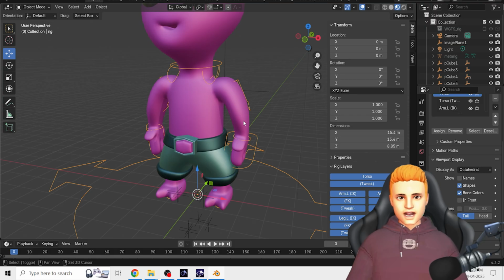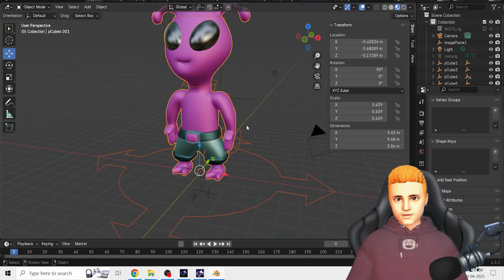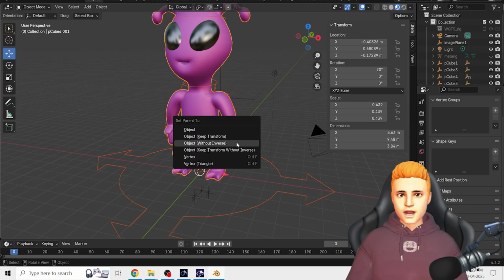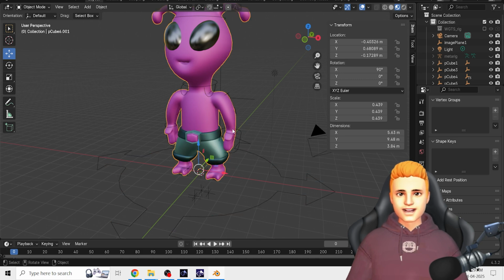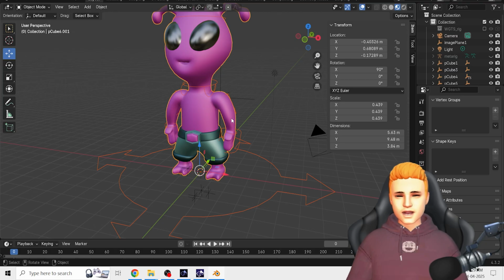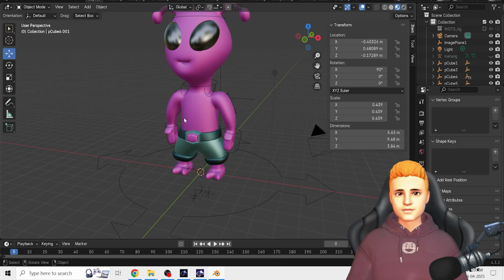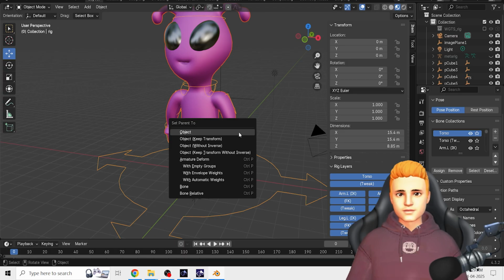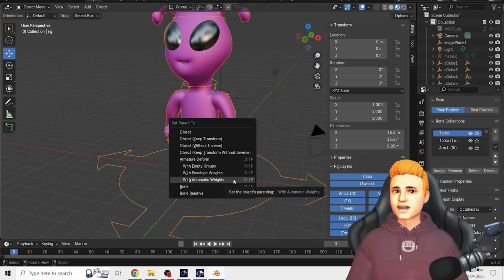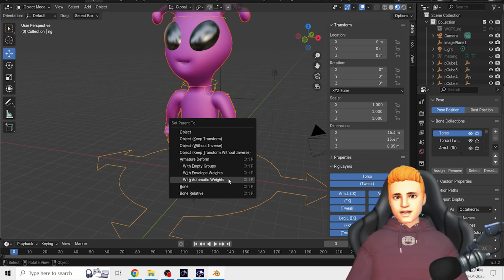So click on this character, then the rig, and then press Control P. First we have to click on the character, then the rig, and then you have to click on With Automatic Weights here like this. It will take some time.